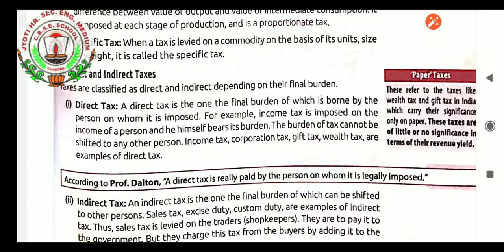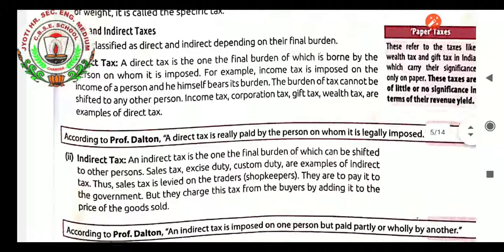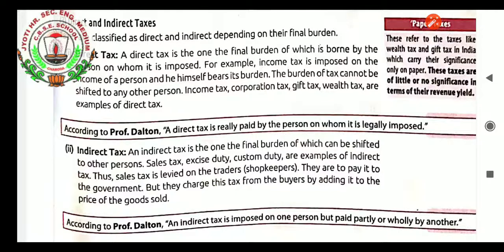Income tax, corporation tax, gift tax, wealth tax are examples of direct tax. Paper taxes. These refer to taxes like wealth tax and gift tax in India, which carry their significance only on paper. These taxes are of little or no significance in terms of their revenue yield. According to Professor Dalton, a direct tax is really paid by the person on whom it is legally imposed.